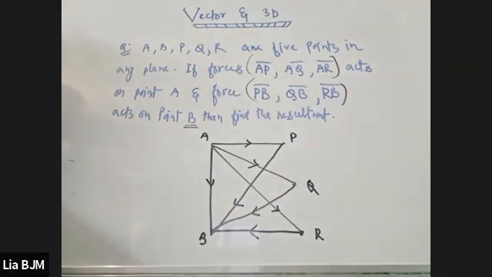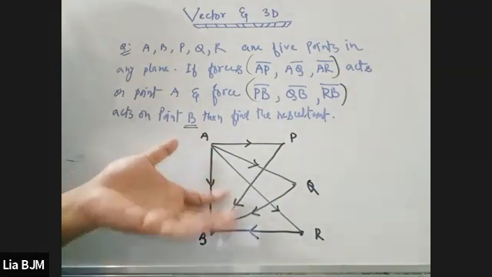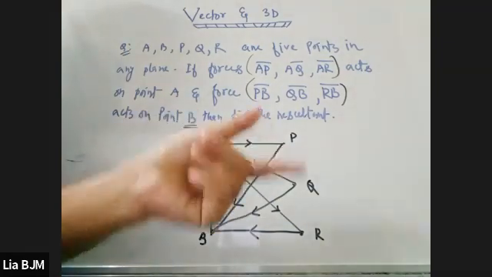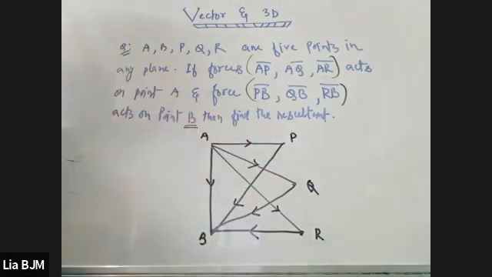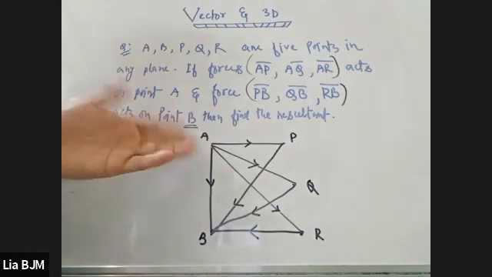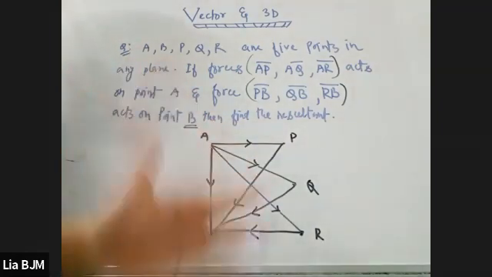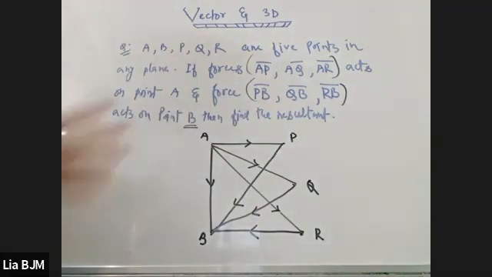Yes, sir. You can find it by looking at the diagrams only. Is it very easy? Can you tell me the answer of this one without doing a single step? What is the resultant?